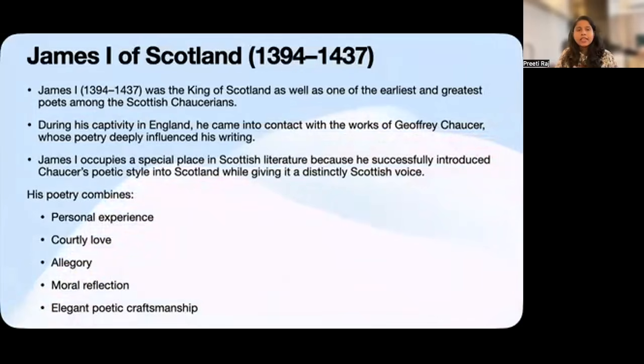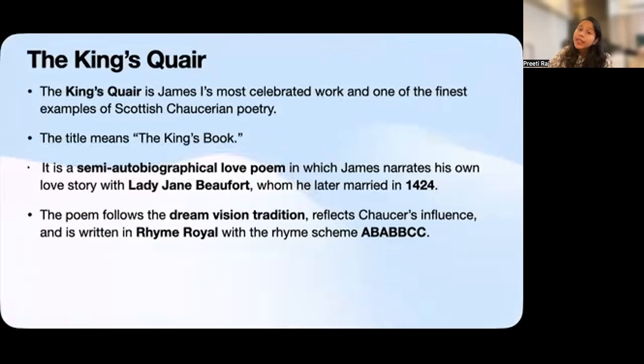His poetry beautifully combines personal experiences, romantic themes, allegorical imagination, moral reflection, and elegant poetic craftsmanship. This achievement is best seen in his masterwork, The Kingis Quair. The title simply means the King's Book. It is considered one of the finest examples of Scottish Chaucerian poetry and remains James's most celebrated work. One of the reasons this poem is so fascinating is that it is semi-autobiographical. In other words, it is based on James's own life and personal experiences.